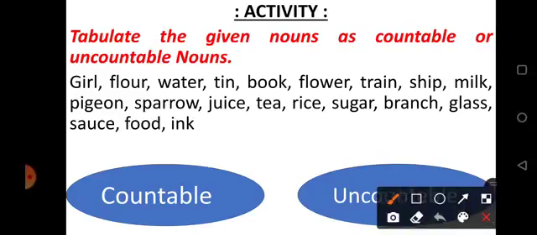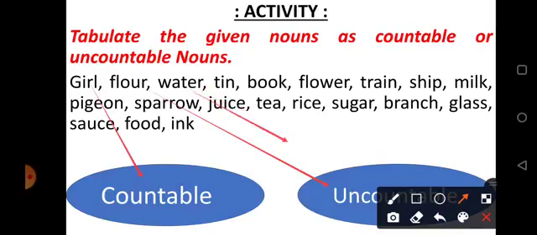I am going to do only 10 here in the class. 10 is remaining, 10 words are your homework. Let's see. Girl. Can you count the girl, children? Yes. So girl will go in countable noun column. Then floor. Can you count floor? No. It will go in uncountable column.